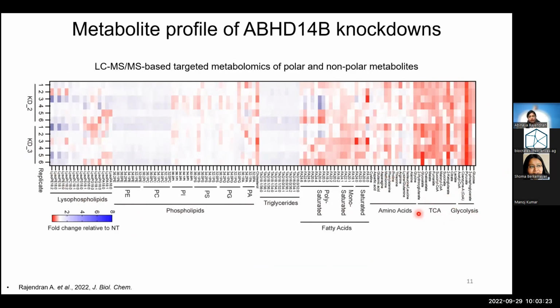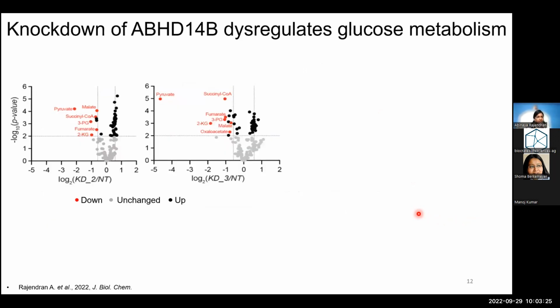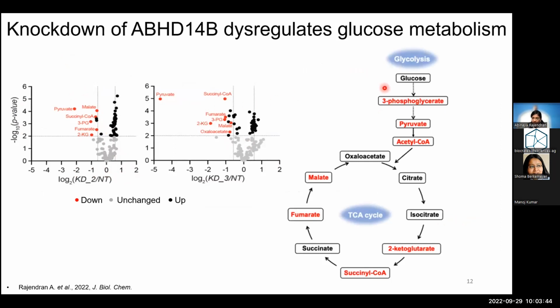Now, to understand better the most significant changes, this is a volcano plot showing you the significantly changing metabolites. Those are malate, pyruvate, succinyl-CoA, fumarate, all the intermediates of glycolysis and TCA cycle, which is something that I've represented in the pathway itself.